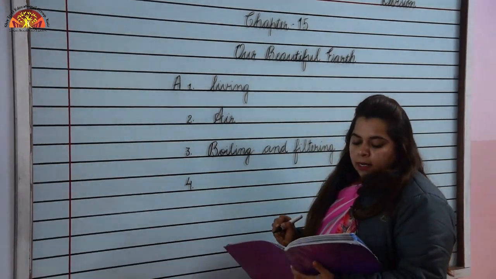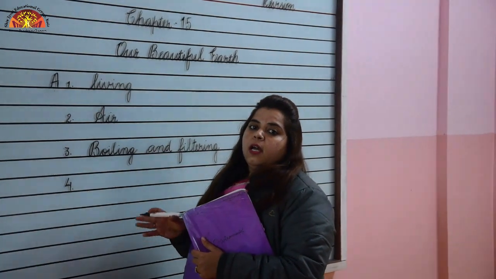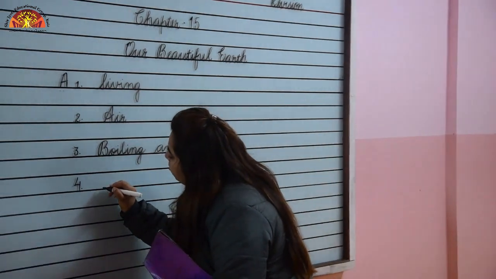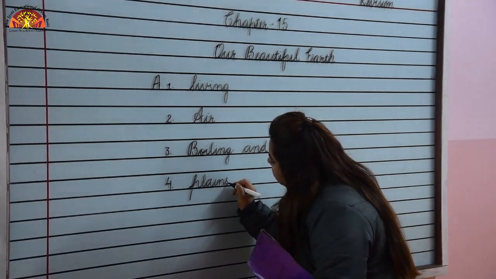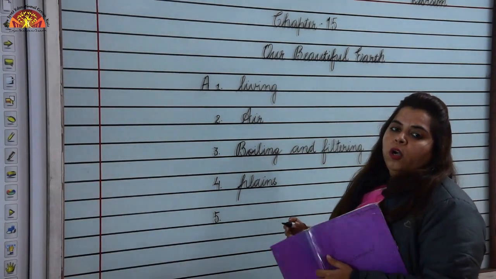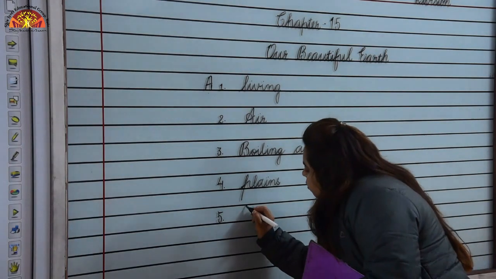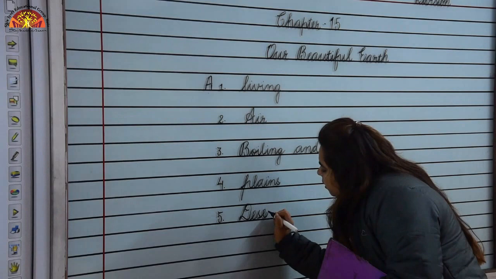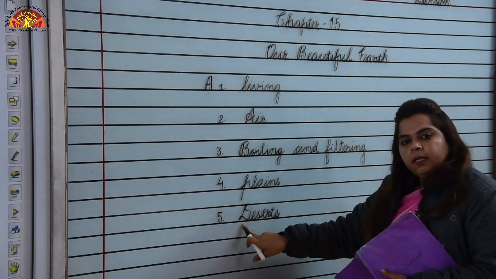Number 4th, large areas of flat land are called dash. Now what are large areas of flat land called? Large areas of flat land are called plains. So let's learn the spelling of plains. PLAINS, plains. Number 5. Dash are hot and dry areas. Which areas are hot and dry? Deserts. So spelling of deserts, DESERTS, deserts. D will be capital.